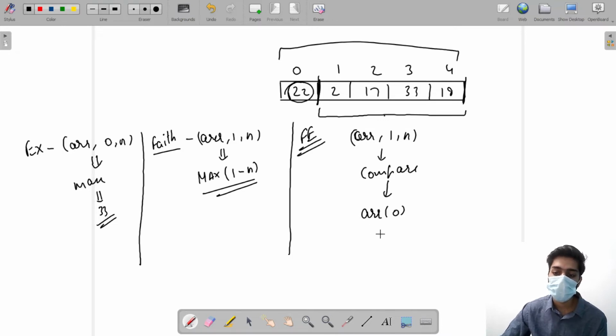And if the element that recursion brought me was bigger, I would return the bigger element. And if the index 0 element, that means the 22, was bigger, I will return it. So let's write this much code and then we'll see the base case.